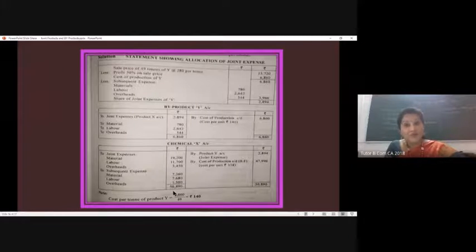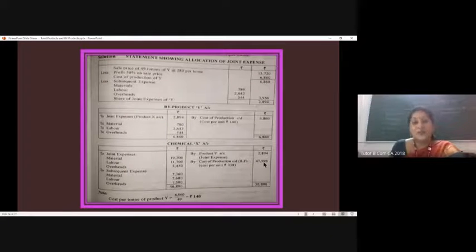Now I know that if I have to find out the cost of production of X, I have to reduce the joint expense, or the share of joint expense of Y, from that. So I'm going to reduce it. The product Y expense, which I had already found out here, share of joint expense of Y, that is 2,894, is reduced, and the balancing figure is my cost of production of X. It's very simple. I total up all. When I reduce Y's share of joint expense, definitely what I'm getting is cost of production of X.